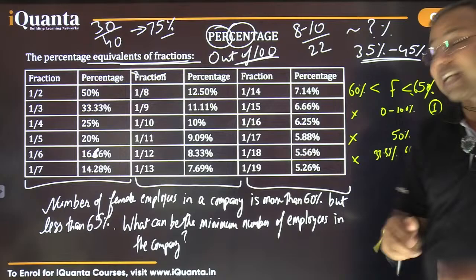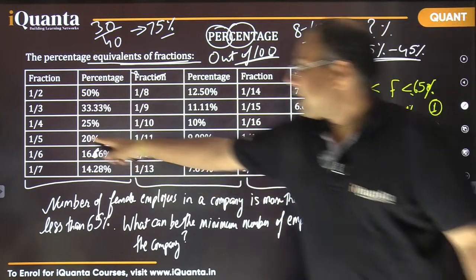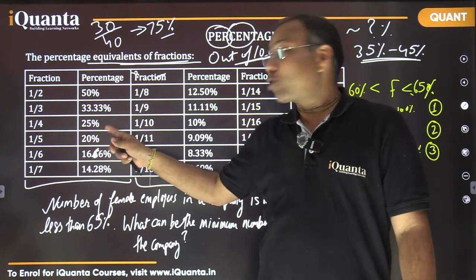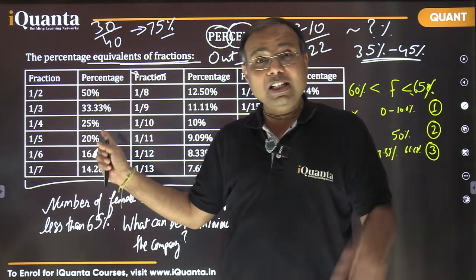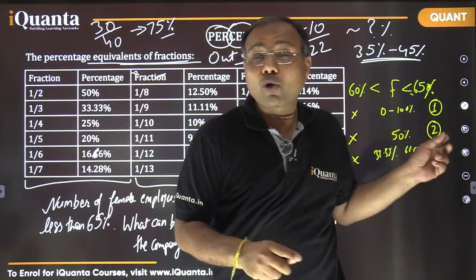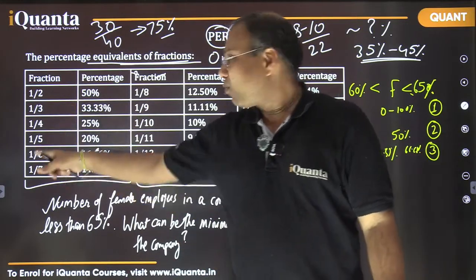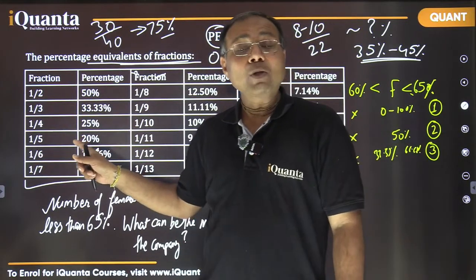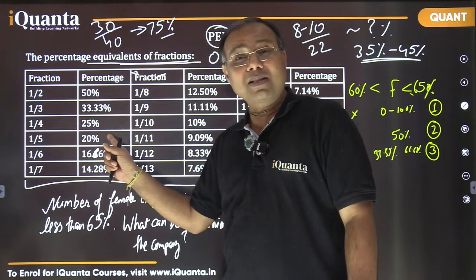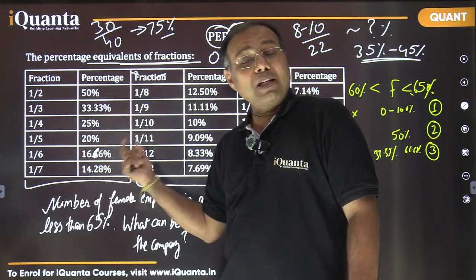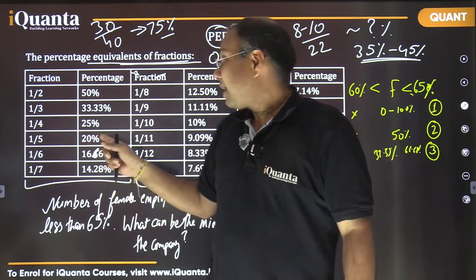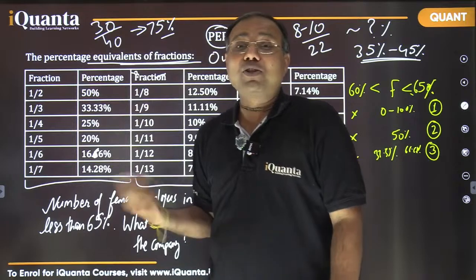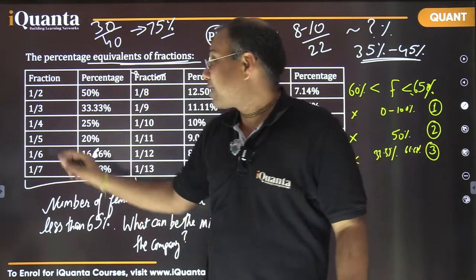We can quickly check. If total employees had been 4, the number of female employees is going to be either 25, which is not in this range, or 50, which is not in this range, or 75, which also crosses the range. That is also discarded. Move further. 1 by 5. So the number of female employees could be 20%, which is less. 40% is less, 60% is not required, I want more than 60, and 80% would be crossing the limit, so that is also discarded.